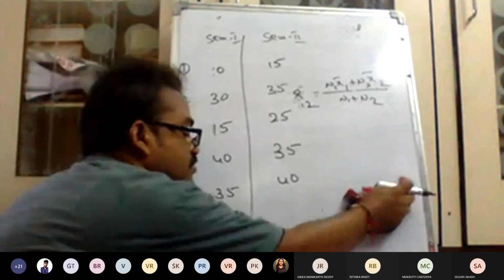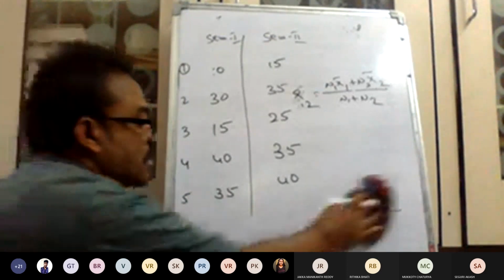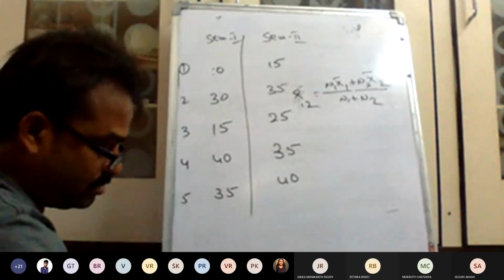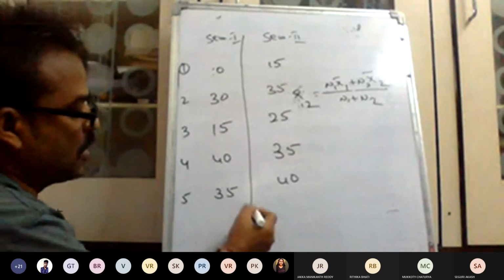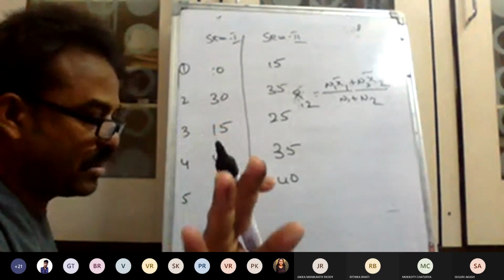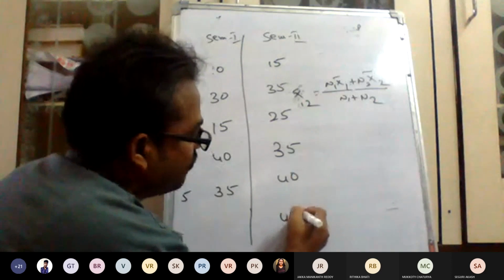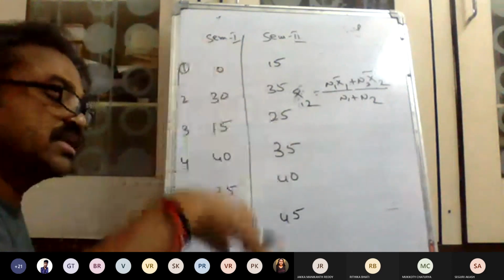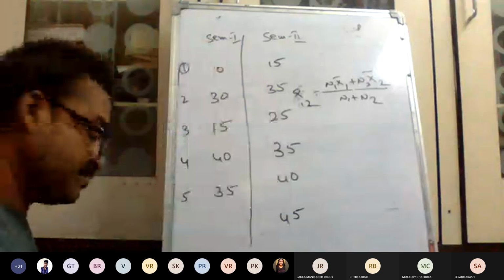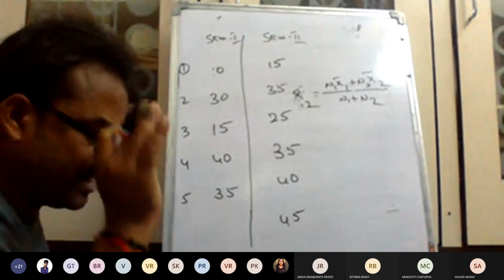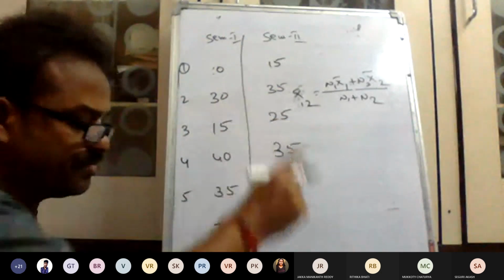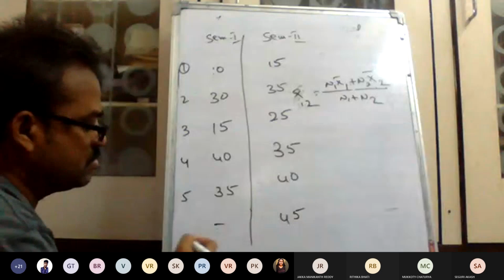Now, what do we have to do? What are the steps we have to follow? Okay. One more I will give you. Here, 45, no problem. One subject is extra. Don't worry, one subject I gave extra. No problem.